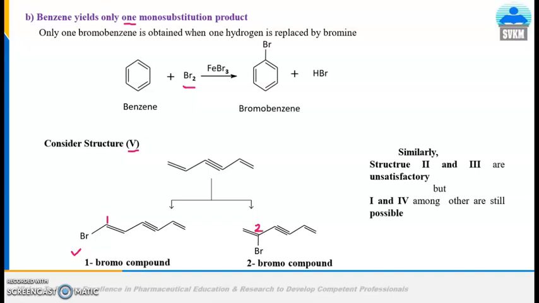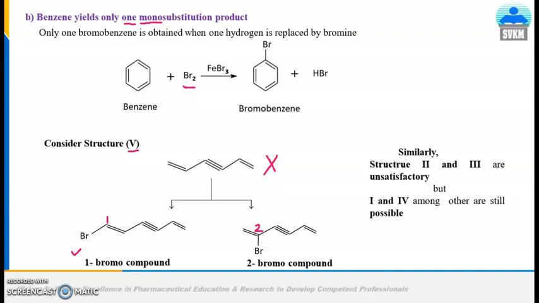So for structure 5 we get 2 possible structures, but practically benzene gives only one monosubstitution product. So structure 5 doesn't satisfy the fact that benzene yields only one monosubstitution product.